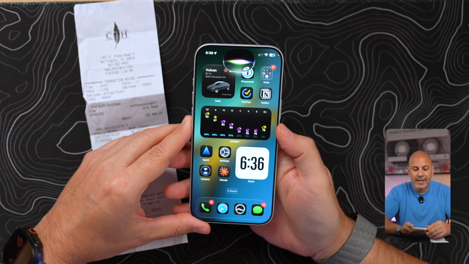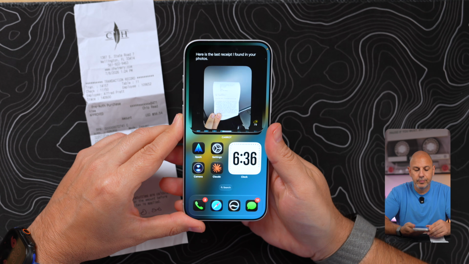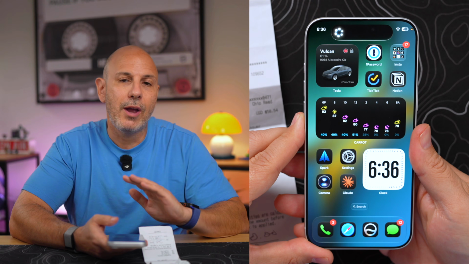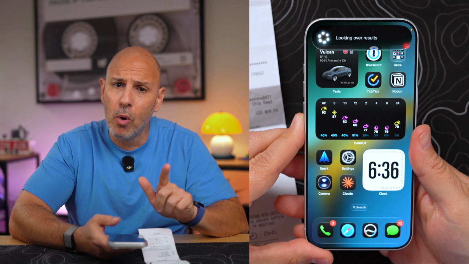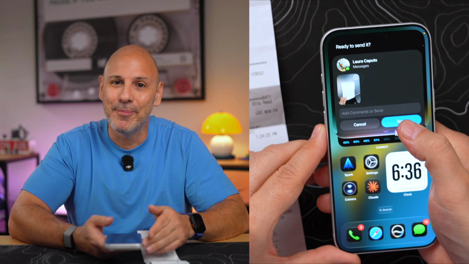Look for the last receipt inside of my photos. Now send this photo to my wife. And now you can track receipts with Siri, and there's no more hiding all those iced lattes that you're drinking. One photo, one ask, and it's done.